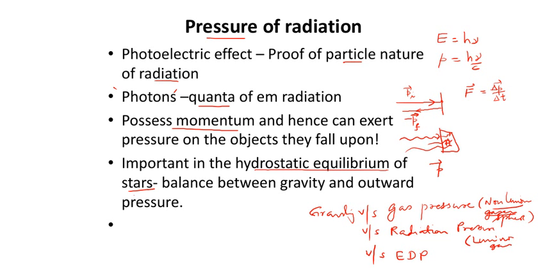And in the case of heavy stars like a neutron star, it is the neutron degeneracy pressure which balances gravity. And when none of these sources of pressure, that is the gas pressure, the radiation pressure, the electron degeneracy pressure or the neutron degeneracy pressure, is able to balance the gravity, in the case of very, very heavy stars, the star ultimately collapses and finally forms what is known as a black hole. Or the singularity phenomenon happens there.